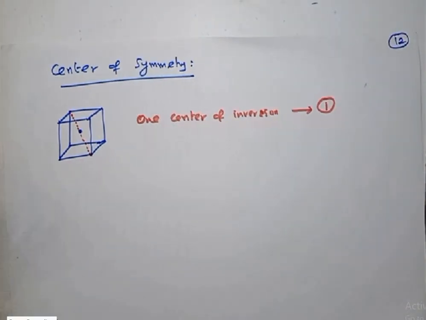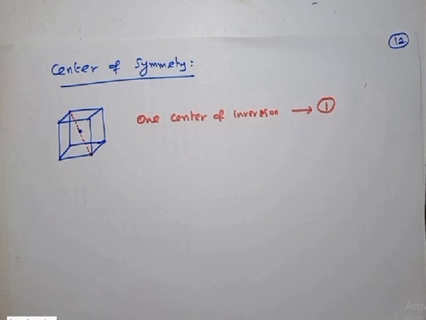Keep this in mind, right? You know very well, generally a particular object or a molecule or a shape has only one center of inversion. Shapes having two or more inversion centers are not possible actually. Keep this in mind. The center of symmetry is always only one for a given shape.